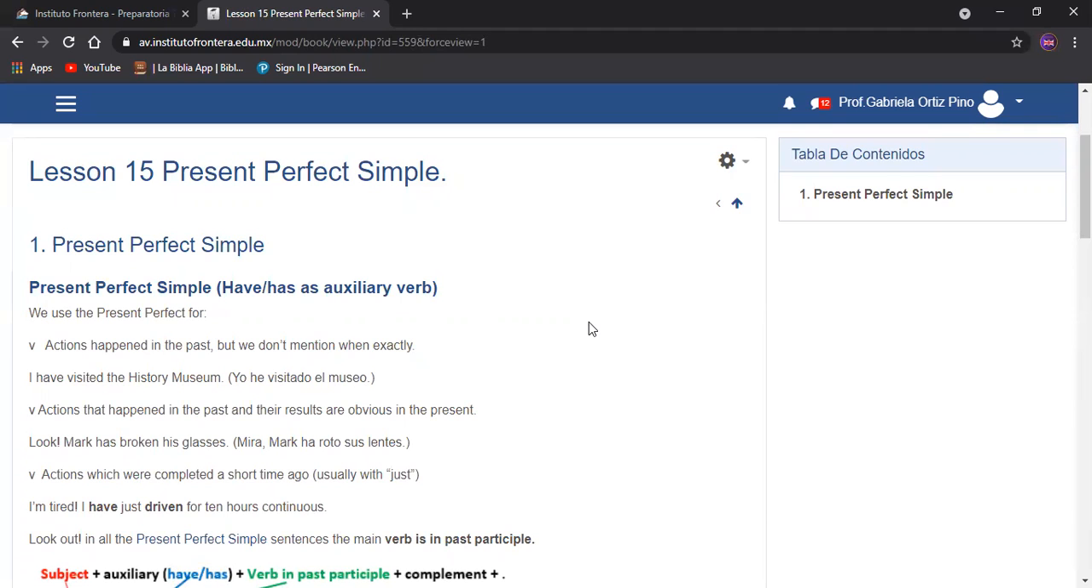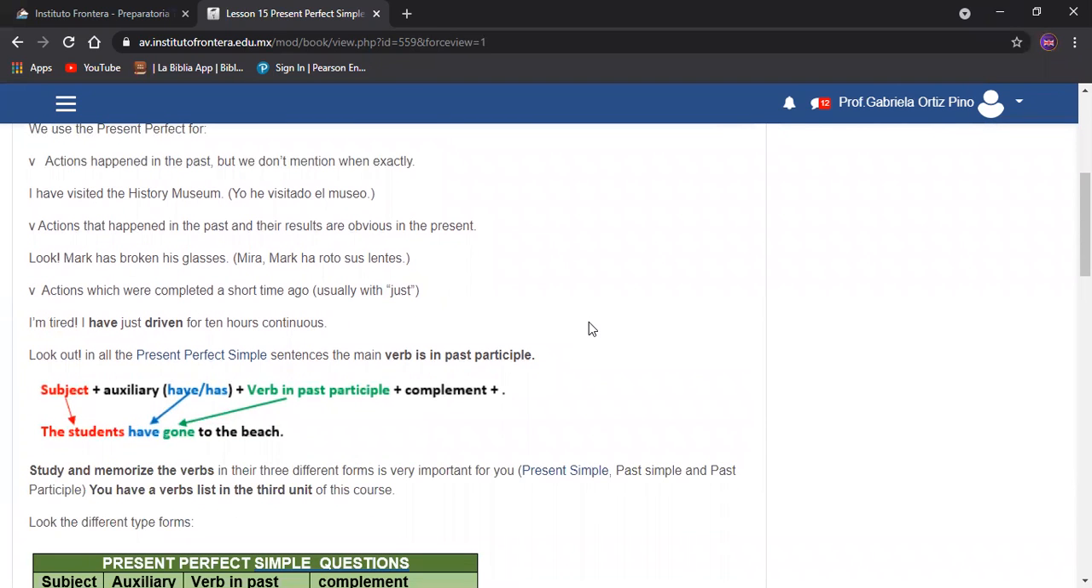Actions which were completed a short time ago, usually with just. I'm tired. I have just driven for 10 hours. Estoy cansado. Look out, in all the present perfect simple sentences, the main verbs are in past participle. La fórmula es subject, auxiliary, have or has, it depends on the subject. Then we have the verb in past participle and then the complement. The students have gone to the beach.